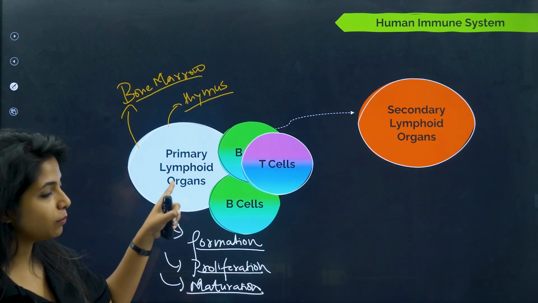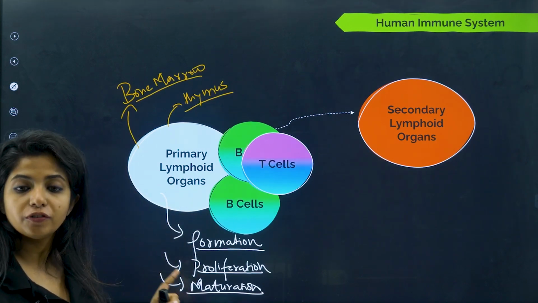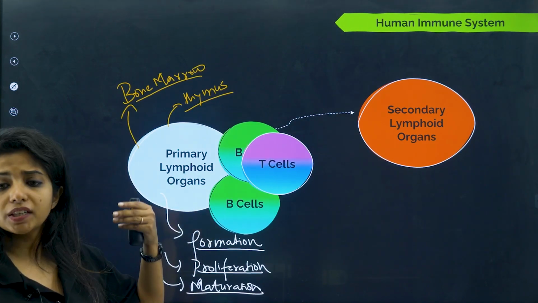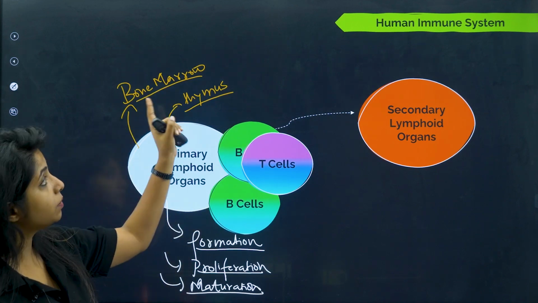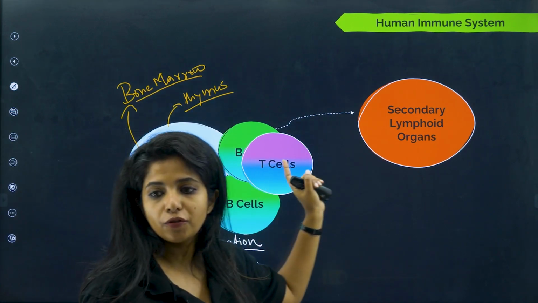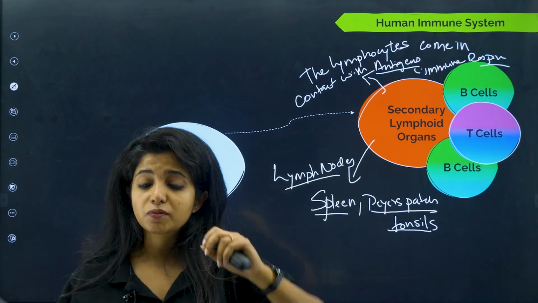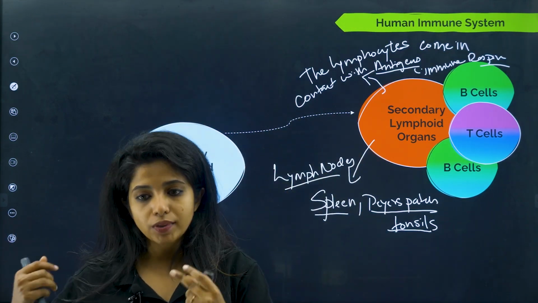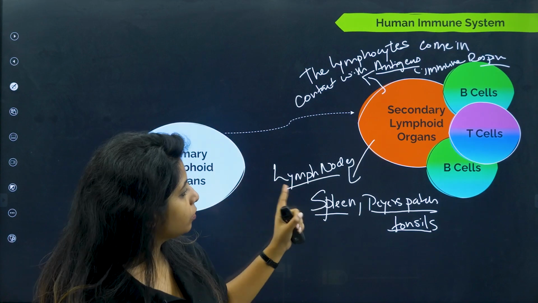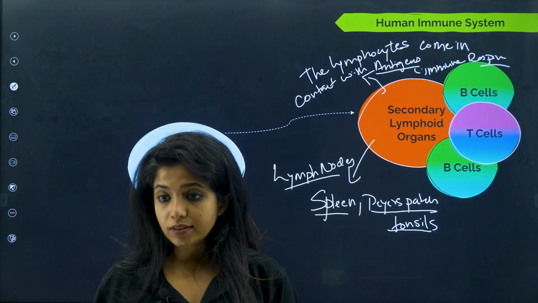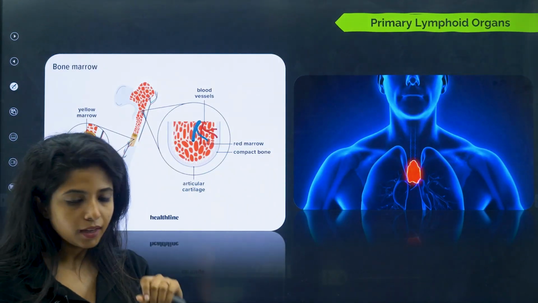Again, I'm telling you, primary lymphoid organs are the ones where formation, proliferation and maturation of B and T lymphocytes and all the other cells happens. This occurs in bone marrow and thymus. These are the primary lymphoid organs. Secondary lymphoid organs are the ones where the lymphocyte actually comes in contact with the antigens and now starts showing its function. So lymph nodes, spleen, Peyer's patch and tonsils are the ones. We'll get to know about each of them.